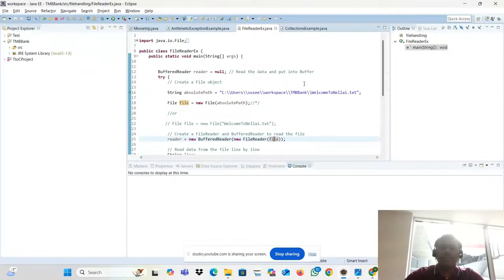Assume that here it is welcome to nullai.txt file. I put it in the particular file. Suppose accidentally I mentioned the file name as welcome to nullai1.txt. What will happen? Will it read? The file is welcome to nullai.txt, but you put welcome to nullai1.txt. Definitely it will throw an exception. Why? File not found exception it will throw.